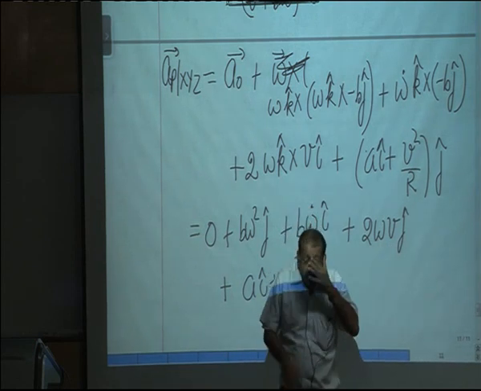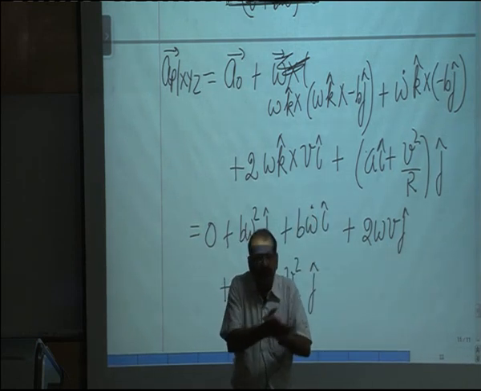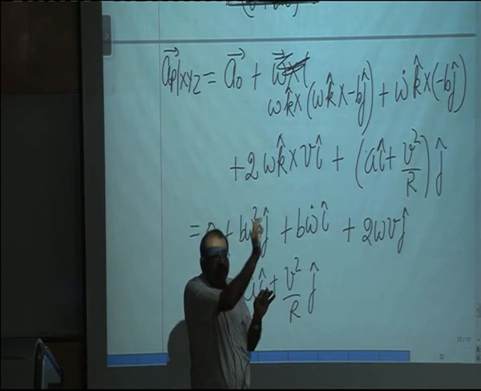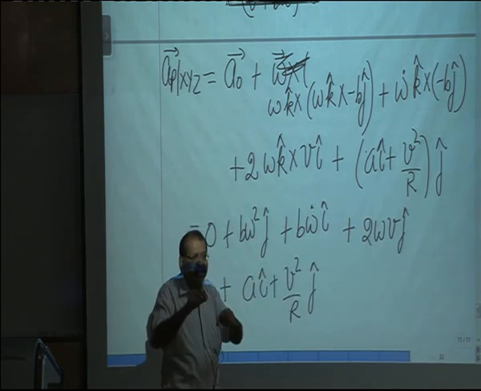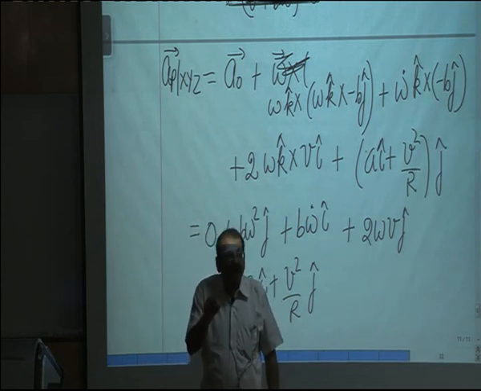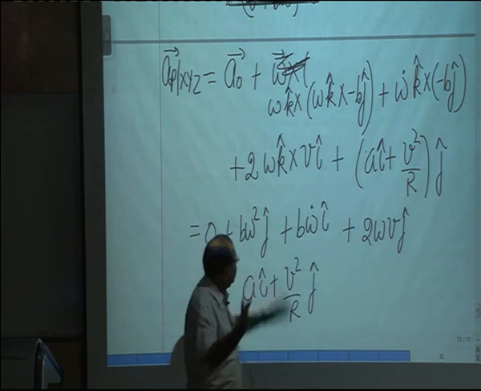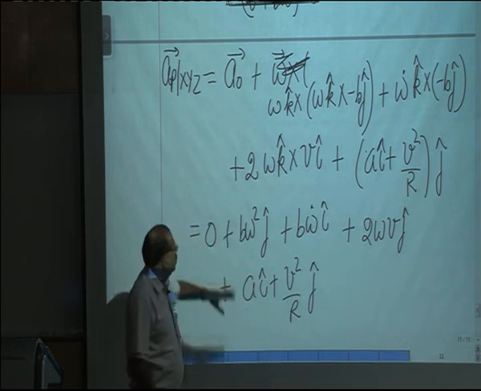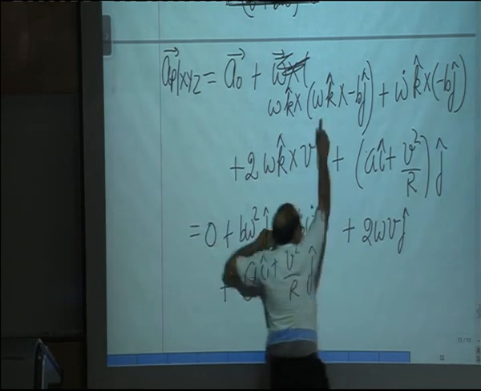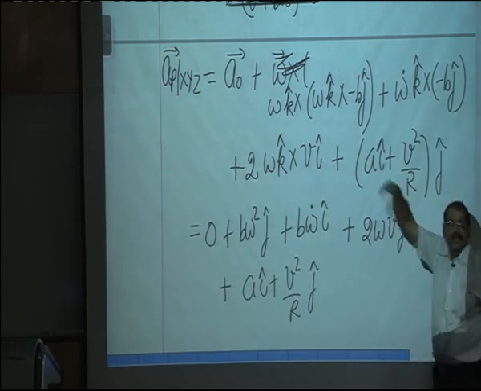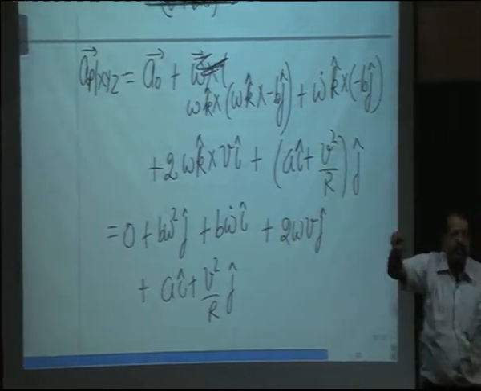Now I have taken this frame with origin as point O. Somebody else could have taken the origin as point P prime, which lies at this instant on P. Now when that student does the problem, acceleration of origin will not become 0. It will contain these two parts, because that is the acceleration of P prime.